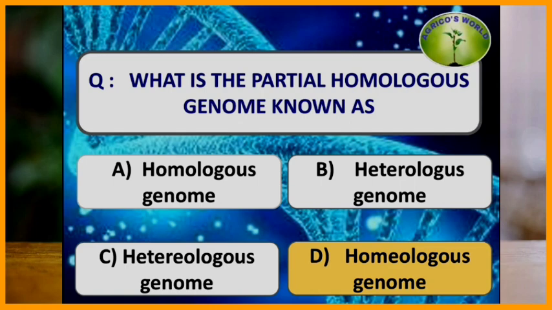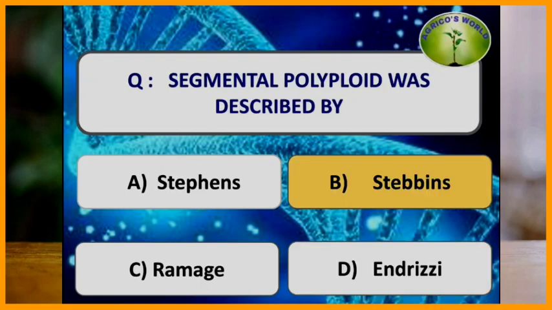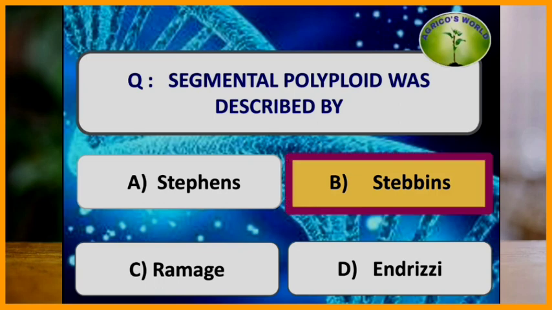What is the partial homologous genome known as? The partial homologous genome is known as homeologous genome. Segmental polyploid was discovered by? Segmental polyploid was discovered by the scientist Stebbins, and the partial homologous genome in polyploid individuals is known as the segmental polyploid.